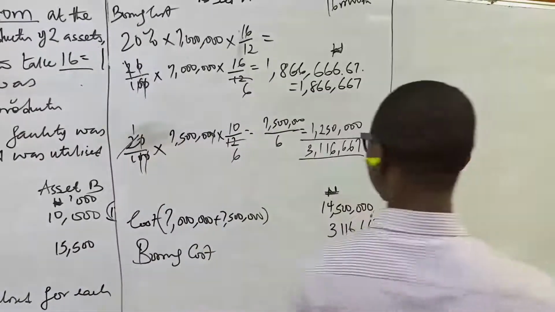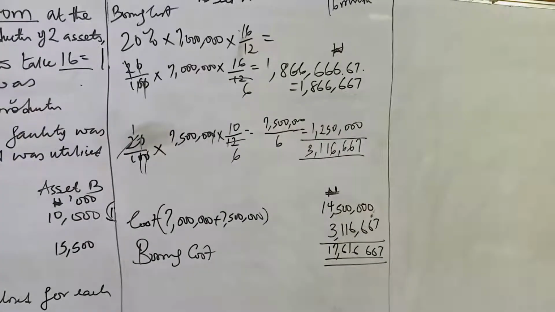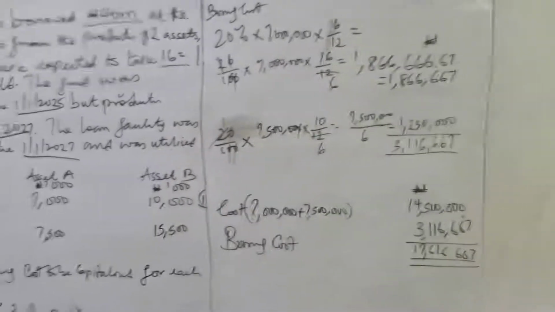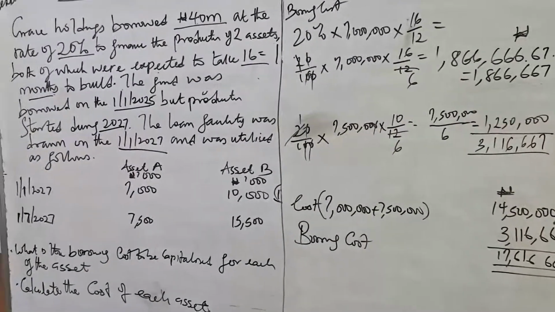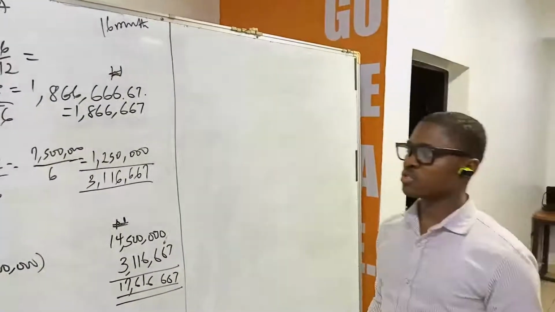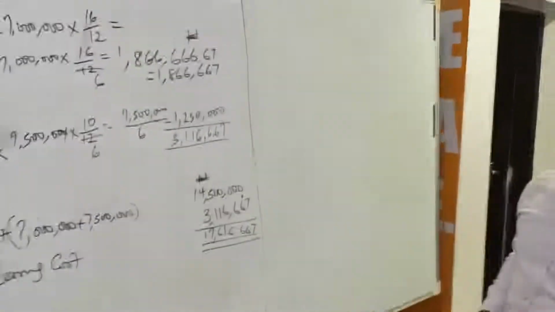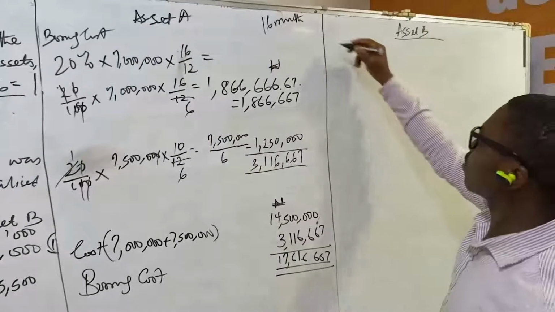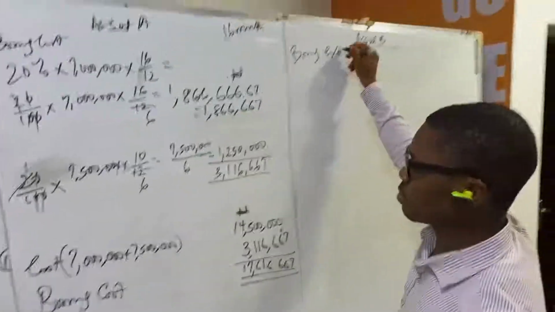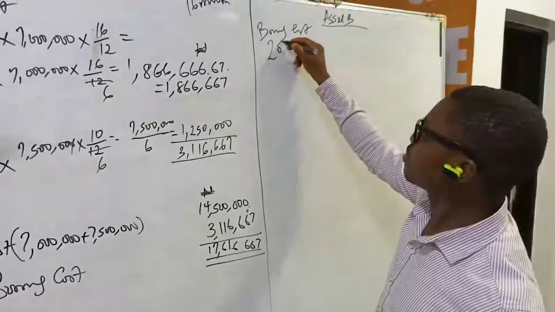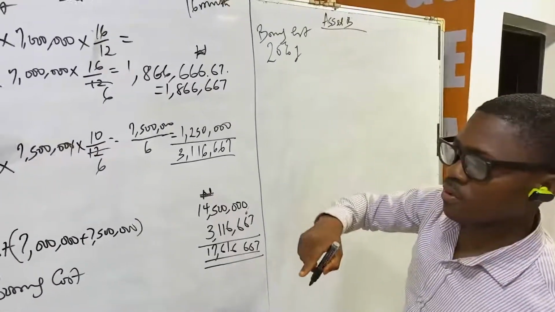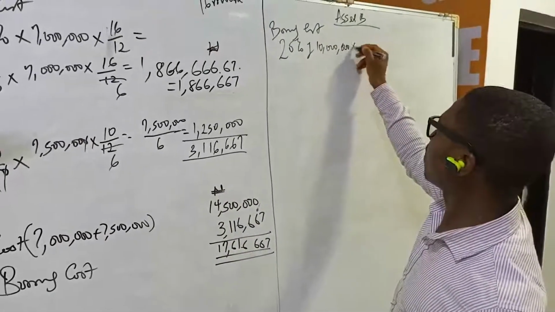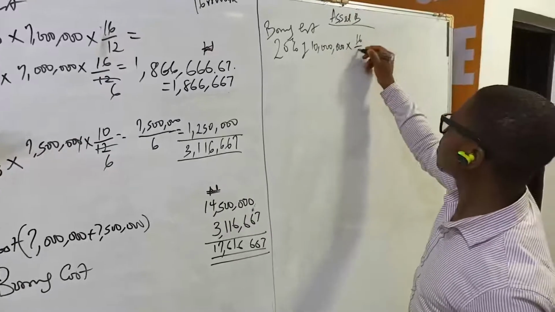So we go to the calculation of borrowing cost to be capitalized with respect to asset B and the cost of asset B. We use the same approach used in calculating the borrowing cost for asset A. Borrowing cost: 20% of 10 million naira multiplied by 16 over 12.